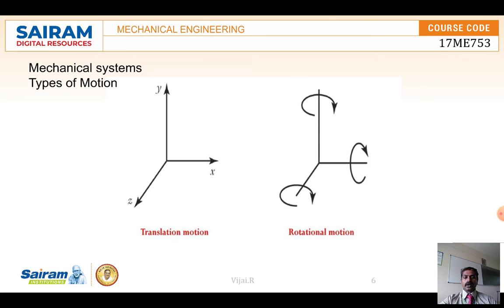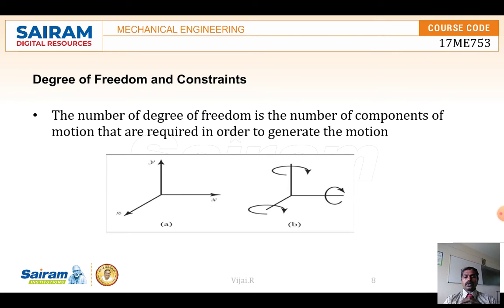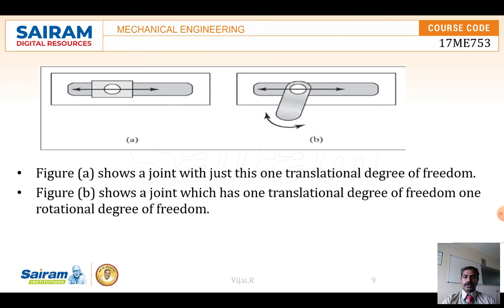So any component which has this, we call it a degree of freedom; it can move linearly and it can rotate about the axis. So imagine a ball in space, there is no constraint at all. The ball can move in the x direction, y direction and z direction as well. It can rotate in x, y and z directions. So a ball in space has 6 degrees of freedom. If we want to control only one particular movement, then we have to make some constraints. With the help of the constraints, we can arrest the other degrees of freedom and we can do it.